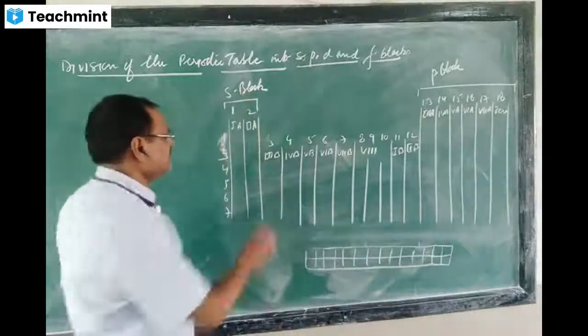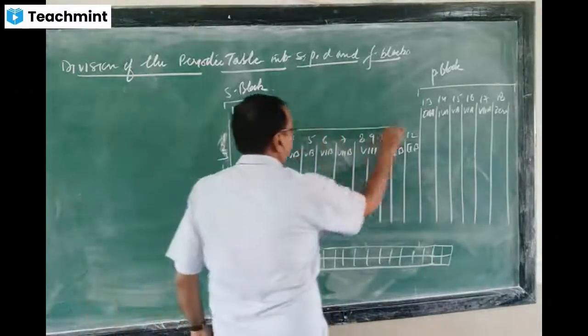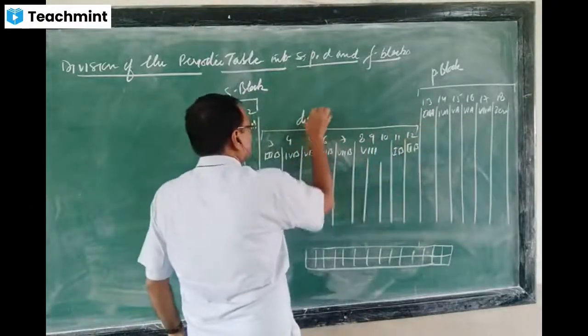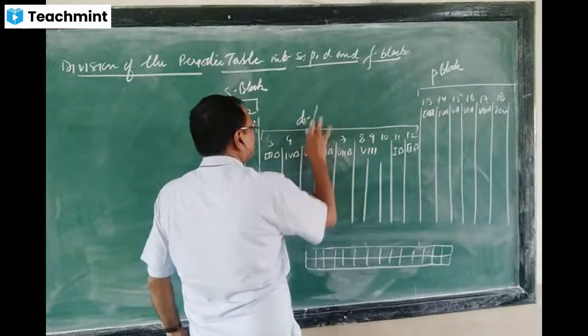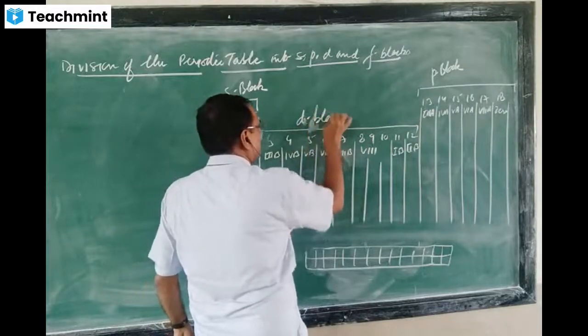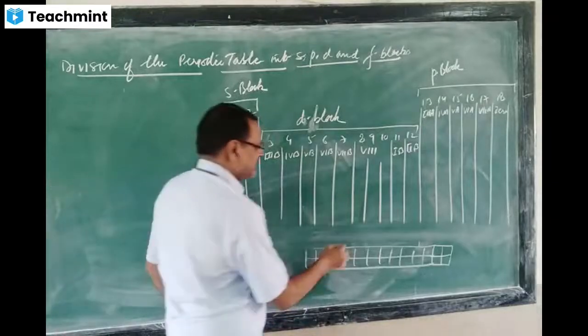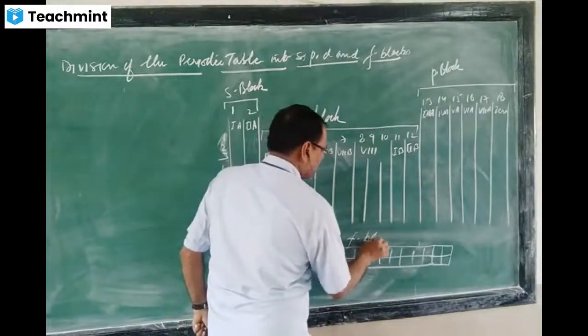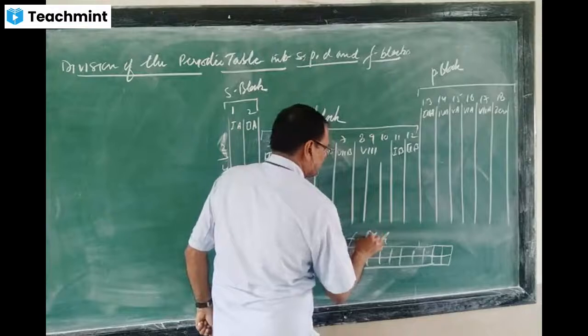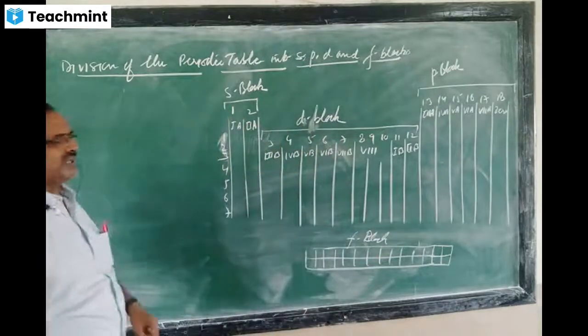Here, this is the D block. And this one is the F block. So 4 blocks are there.